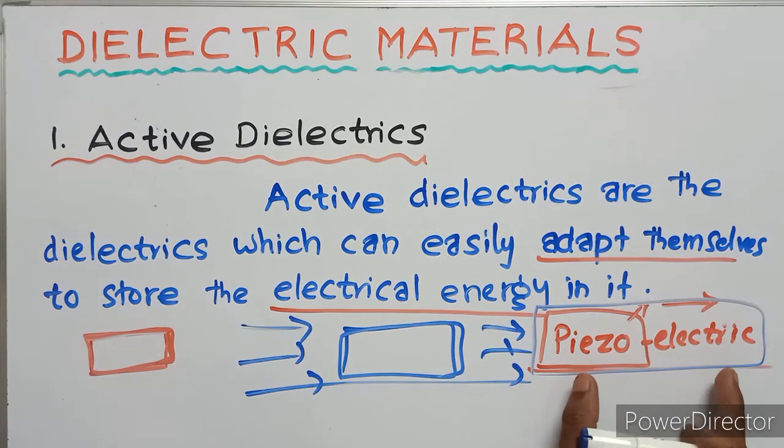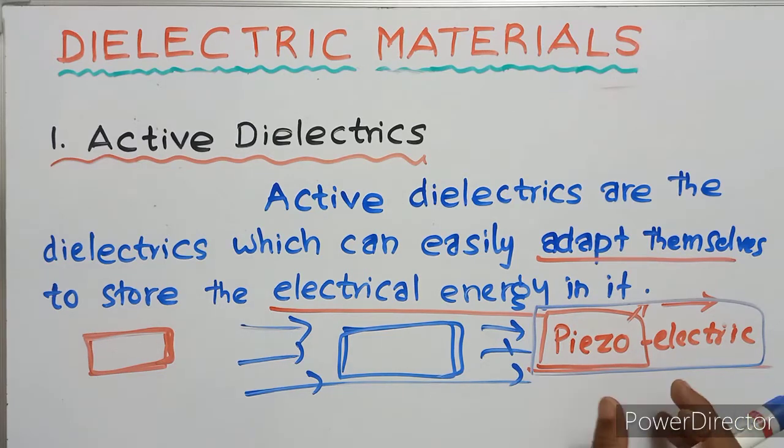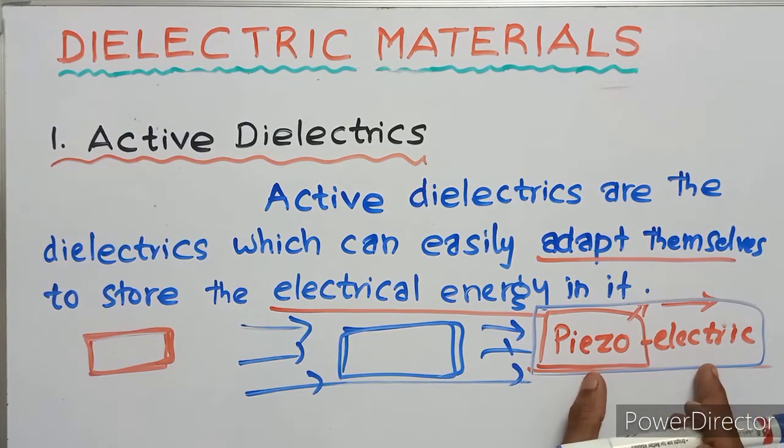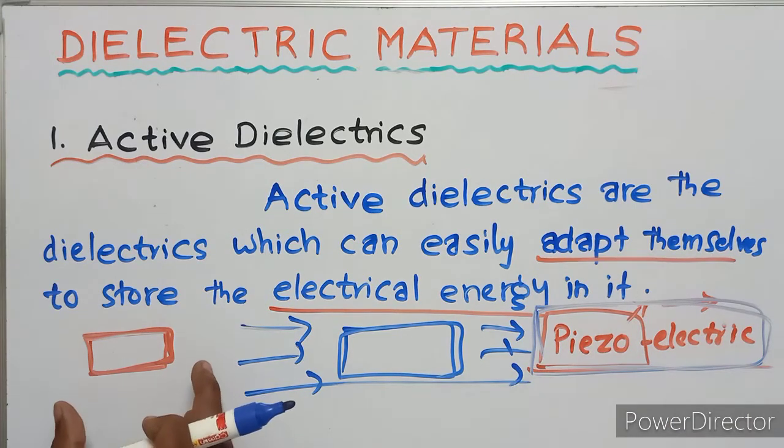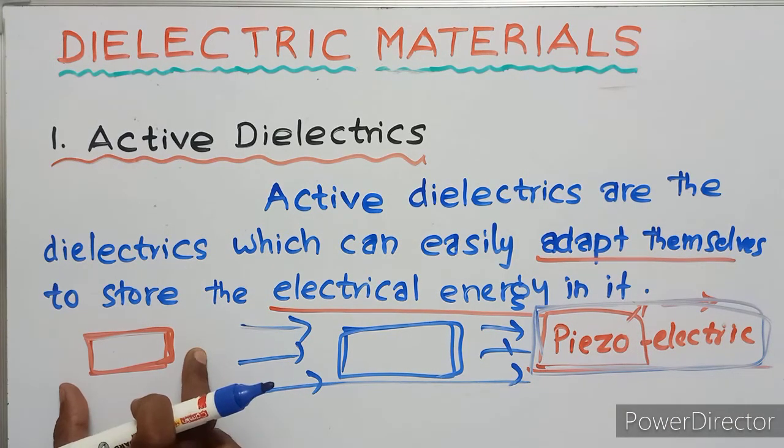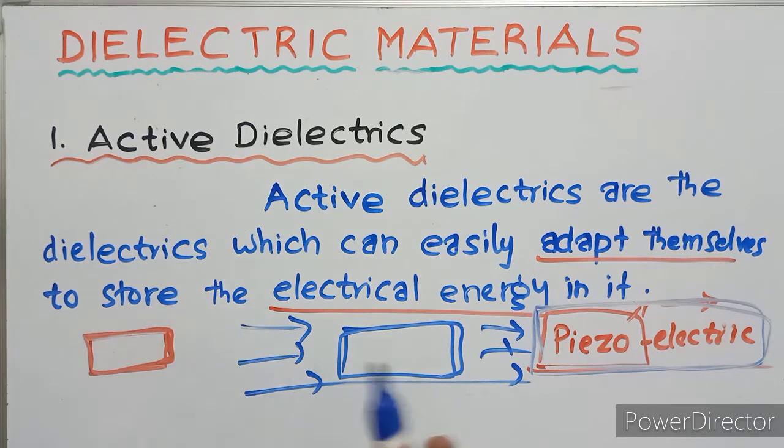This piezoelectric effect is in our first semester physics. Any material kept in a magnetic field produces an electric field. That is the piezoelectric effect.